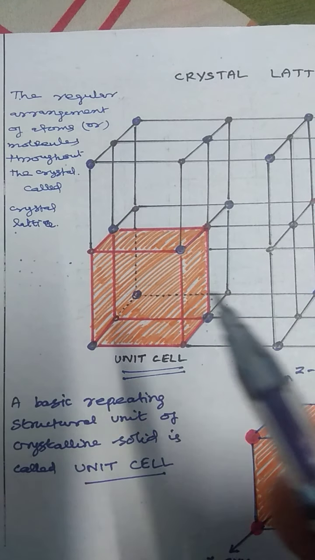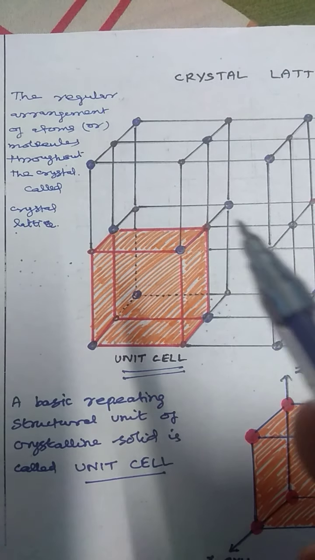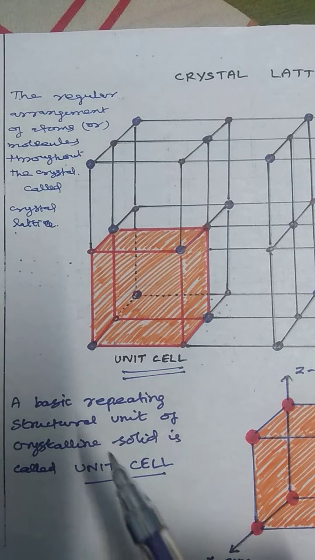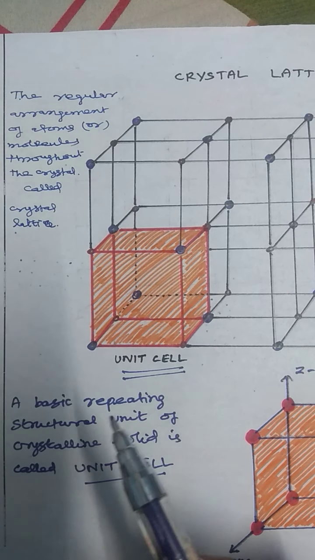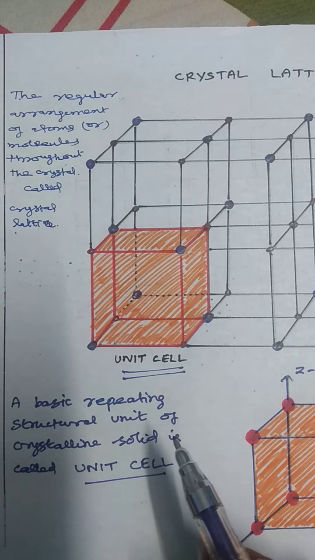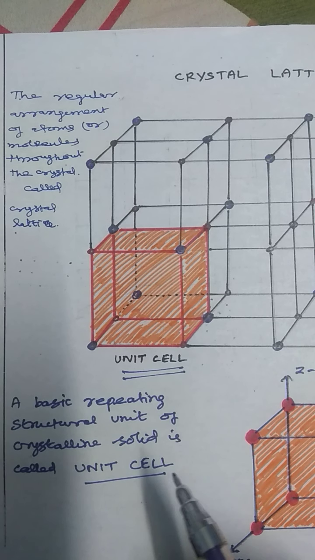So one basic unit, another basic unit, here another basic unit, another basic unit. It continues in three dimensions. The colored cube is a basic unit. So the unit cell is the basic structural unit. This one is repeated a number of times. So the basic repeating structural unit of a crystalline solid is called the unit cell.